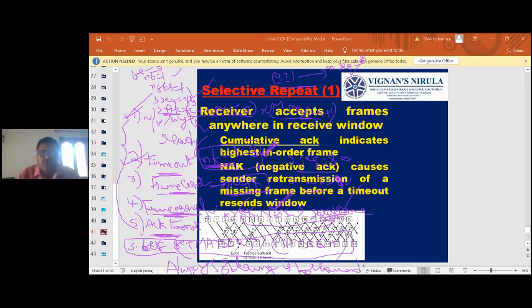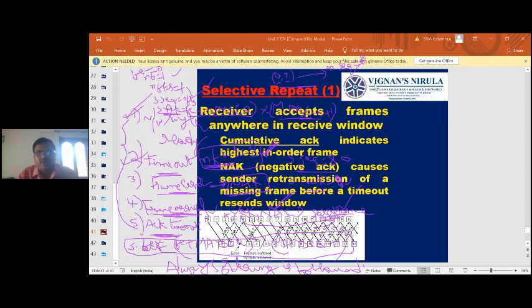That means even though the frames are sent, suppose we send the 4th frame or 6th frame, or there is a timeout for 2 or 0 or whatever, they will arrive in the same order only. So 0, 1, 2, 3, 4, 5, 6, 7. That is the order. The order will not change. That is the advantage of selective repeat. That is the code written like that in the textbook.